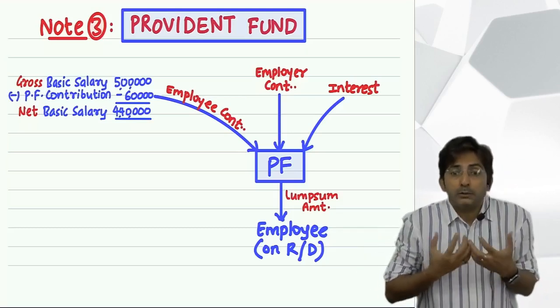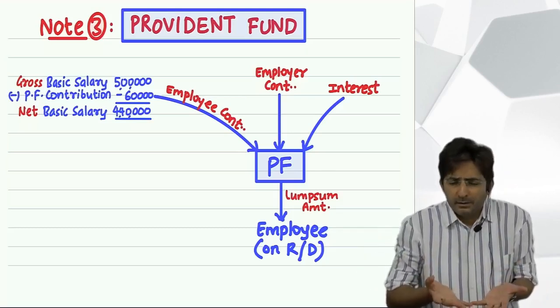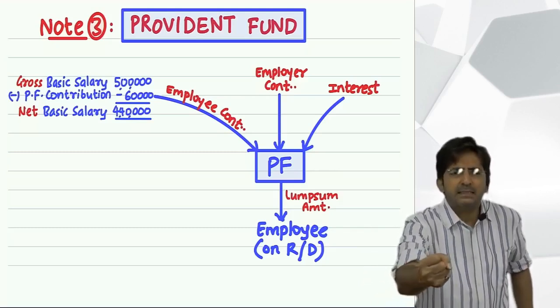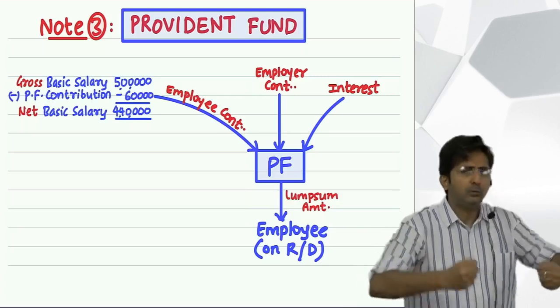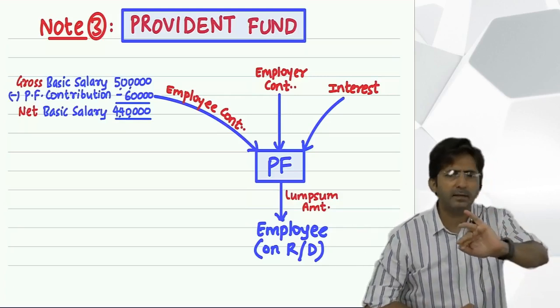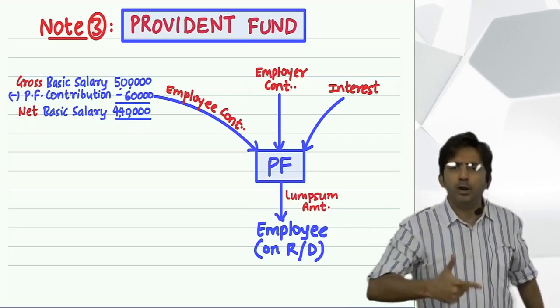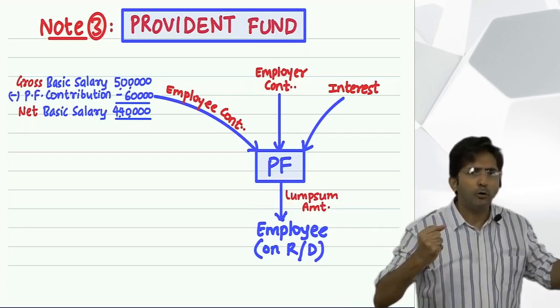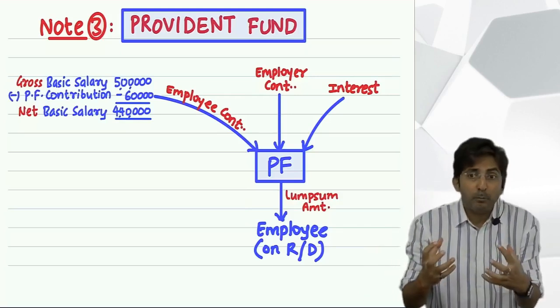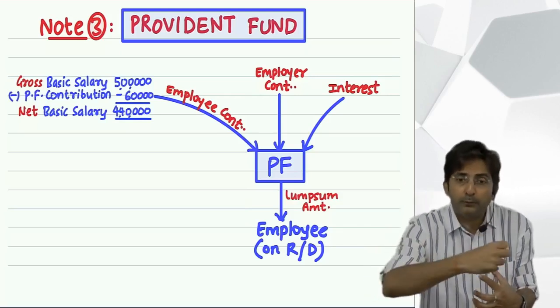Your salary is deducted for your benefit only, but why is the boss contributing? Just to keep you happy, and to set an example: don't worry, we both will accumulate funds for your old age. This way the boss tries to take the employee into confidence.